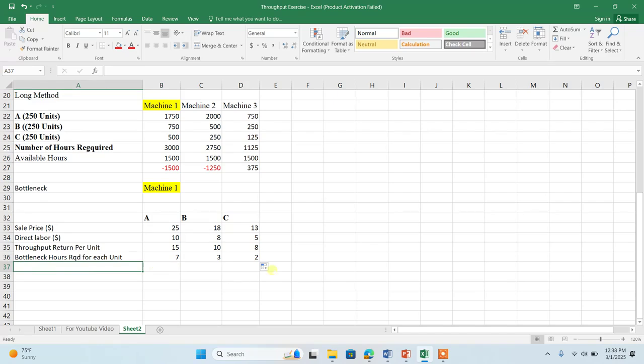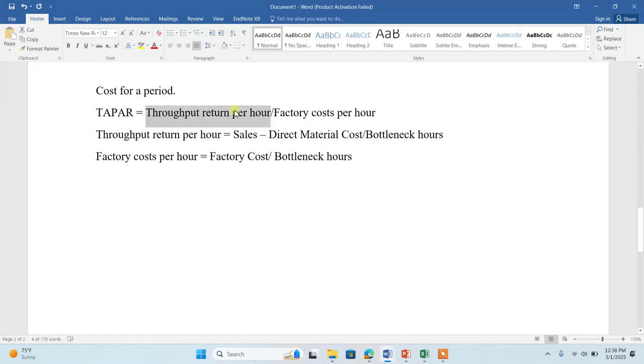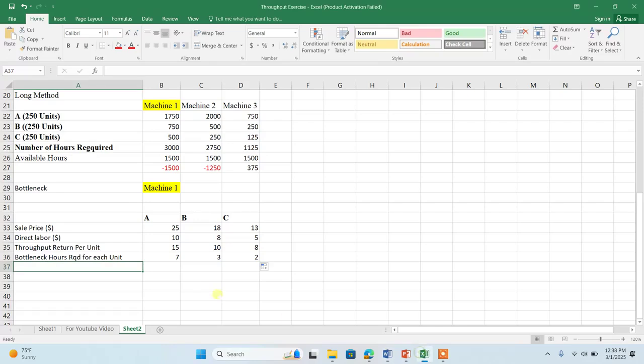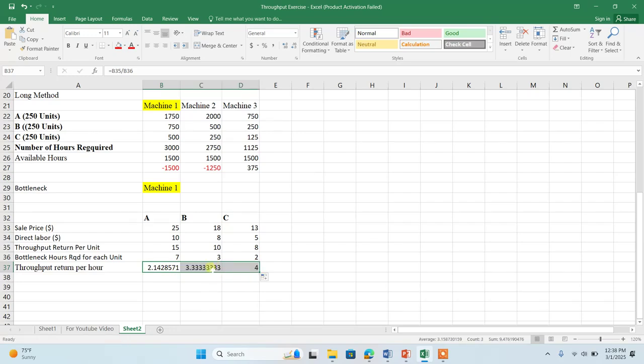Now I can calculate this portion, the throughput return per hour. Let me copy it from here directly. So 15 divided by the bottleneck hours. Answer is 2.14, 3.3.